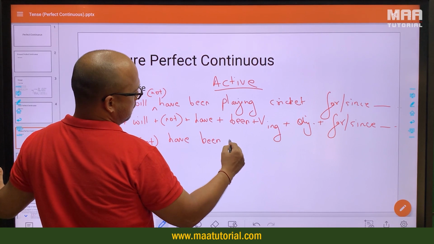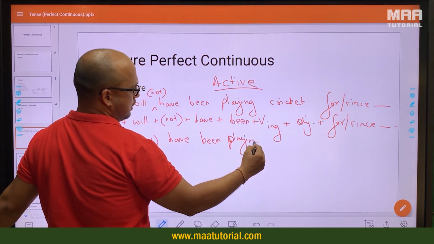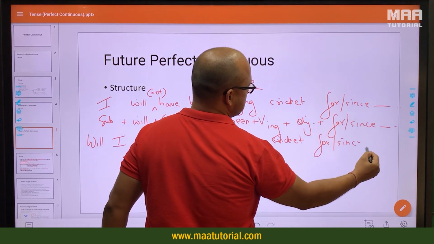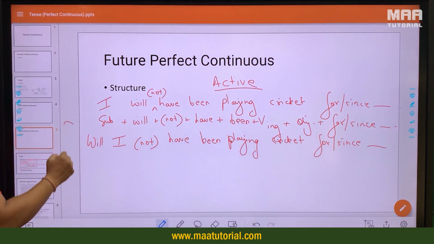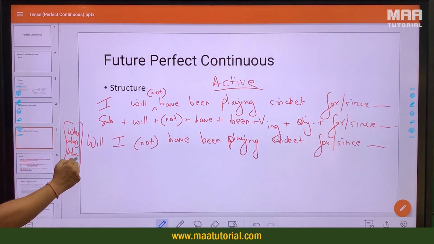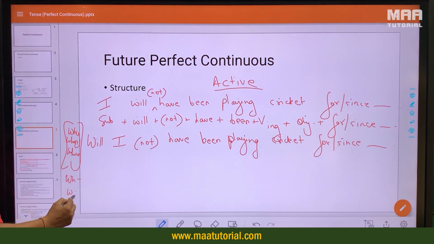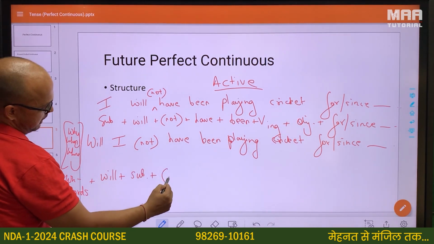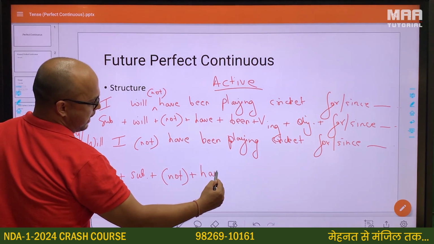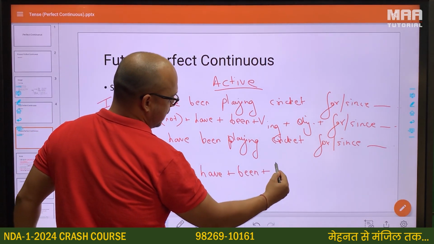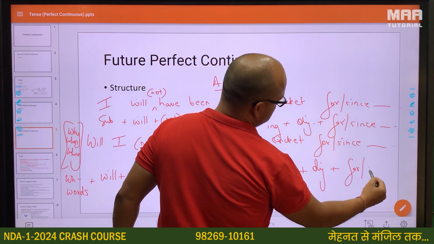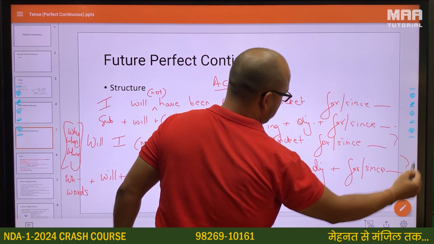Have been playing cricket for, since, etc. And once more we can add the WH words here. Why, when, where. So the structure will become WH words plus will plus subject plus not plus have plus been plus the ing form plus object plus for, since, and whatever you want to add after that.